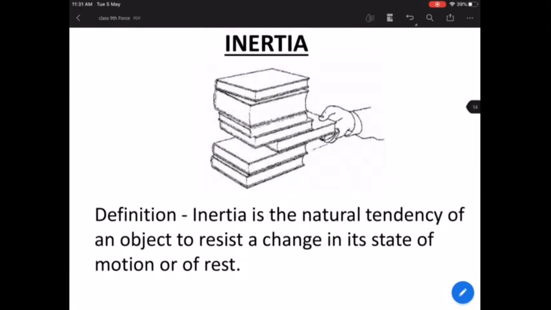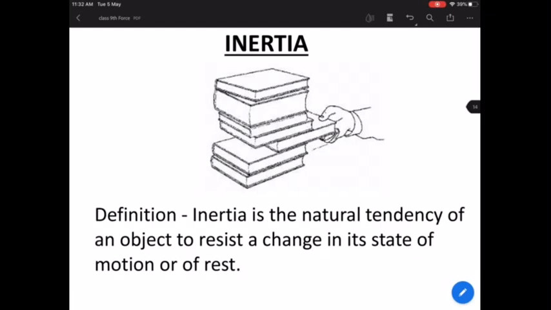So what is inertia? You can note down the definition of inertia. Okay, beta, from my side and from the others, I think the others are able to hear me. Your connection may not be proper, so just wait for some time, it will be okay.